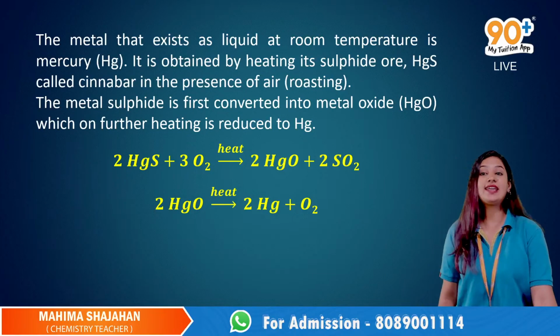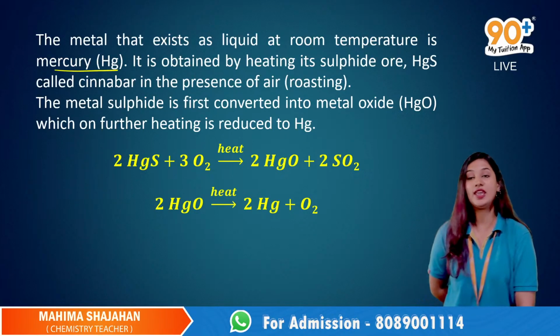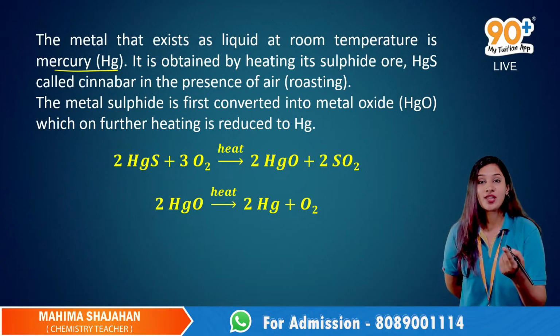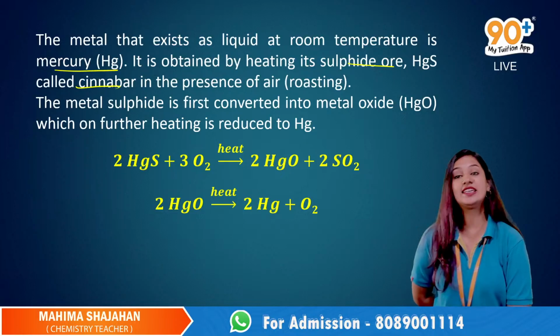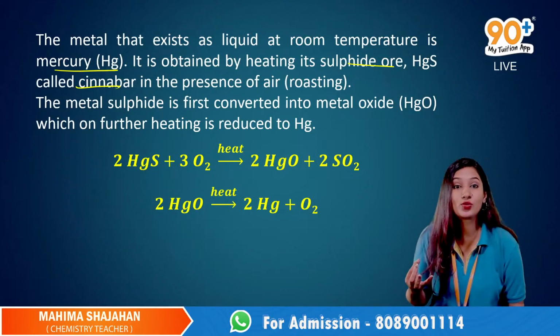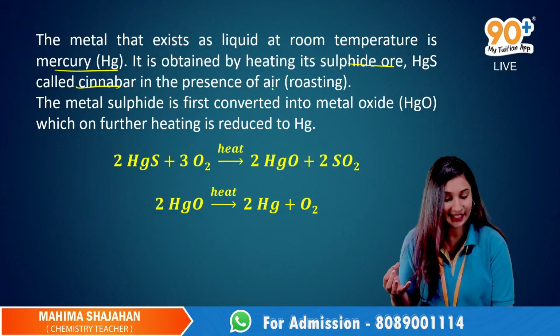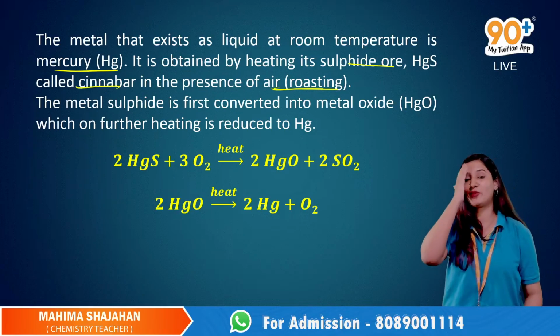The metal that exists as liquid at room temperature is mercury. And how is it obtained? It is obtained by heating its sulfide ore, that is called cinnabar, in the presence of air. And this process is called as what? The process is called roasting. Very good. I can see the equations in the comment box. Very good, very good.